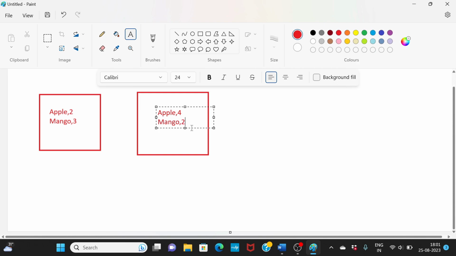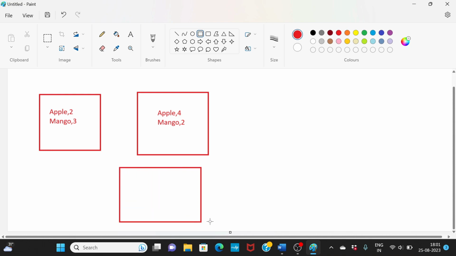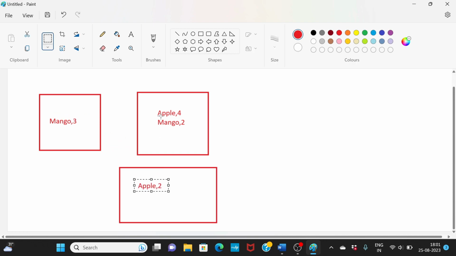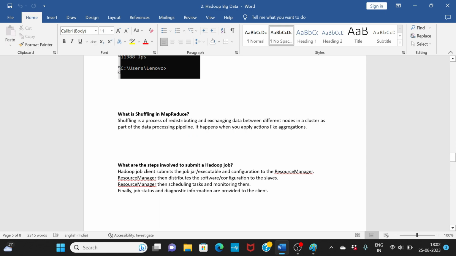Now, because the data is present here and data is present here, if you want to count the number of apples, you have to bring the data to a common place. You cannot count here and you cannot add it here. So you bring all the apple data to one place, similarly all the mango to another place. This process is called shuffling. You redistribute the data. Shuffling basically happens during aggregations or actions. This will reduce your performance, but wherever it is required, it has to happen. So that is what shuffling is.